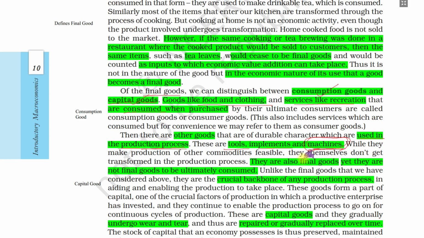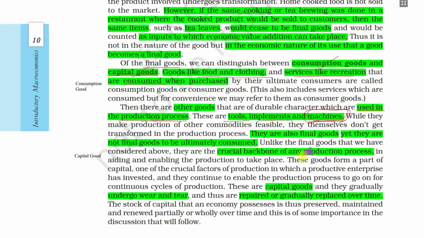Why are they called capital? Because they are final goods, yet not final goods to be ultimately consumed. They are not ultimately consumed. Machines do not deteriorate immediately. They are there for 10, 12, 15 years. So these are called capital goods.